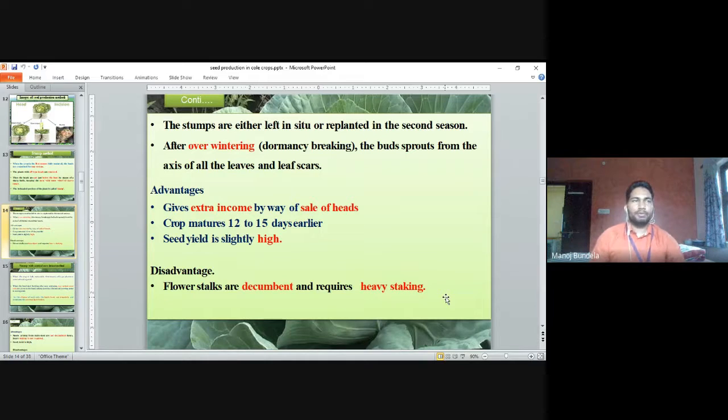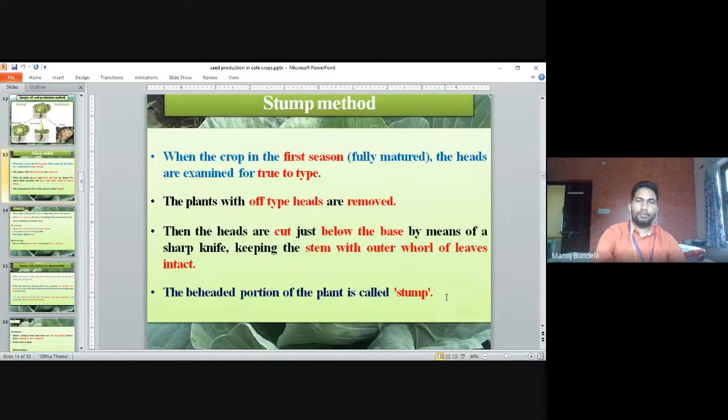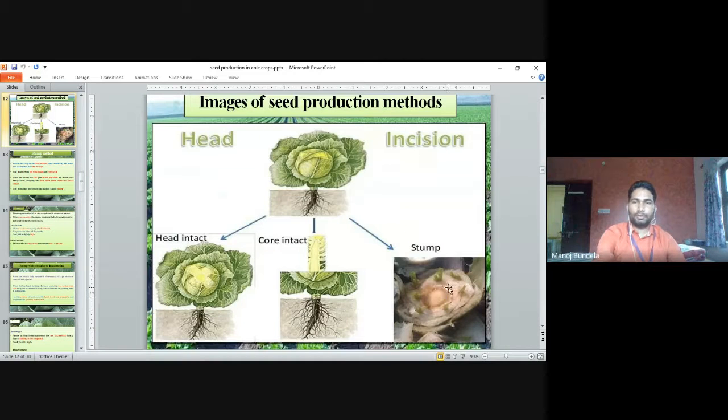Either we keep the stump in the field itself, or we take the stump and plant it again in the next season. After overwintering, we go for dormancy breaking. The buds sprout from the axils of the leaves and the leaf scales. You can see the buds starting to come from this portion where we removed the head.